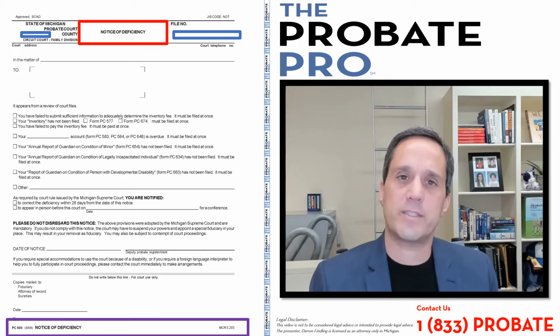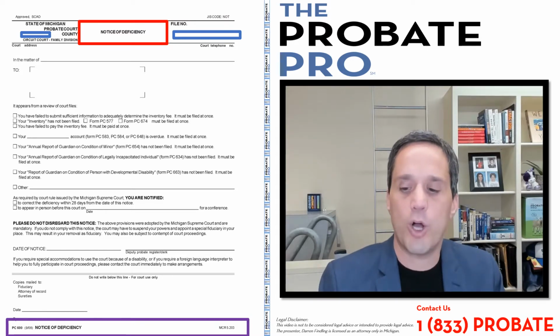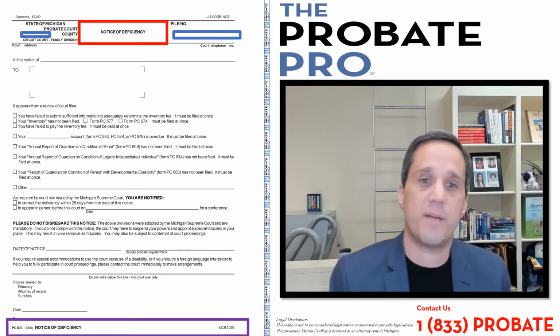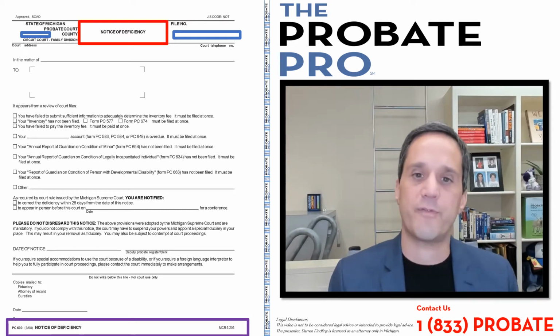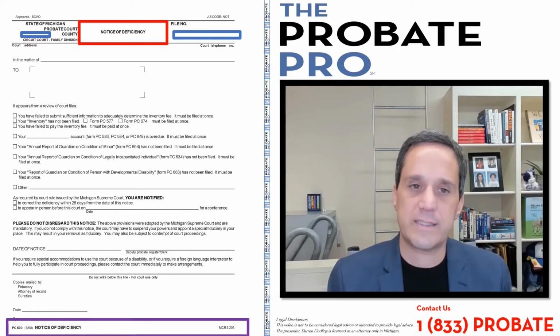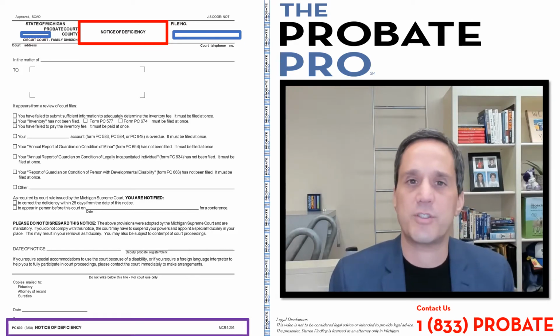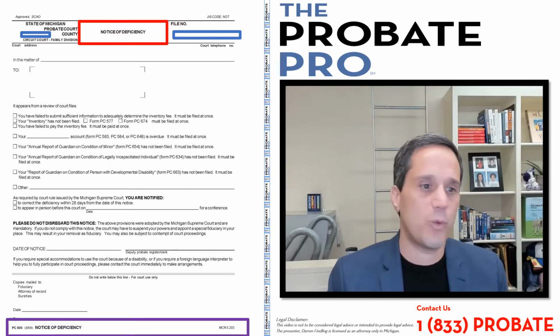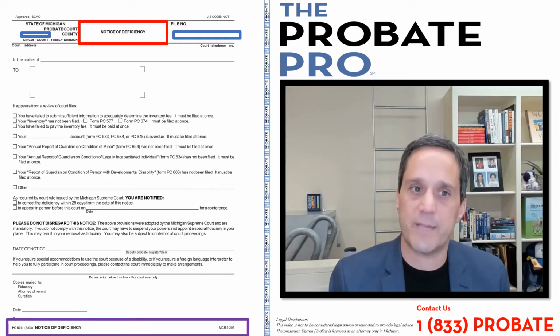Also, one of the requirements under the court rule is for the court to not only notify you of the deficiency, but also to notify sureties, bonding companies, if there are any sureties involved. So this particular form, if you receive it, take it seriously and respond to it. Don't ignore it. So let's understand how it's used and what it may apply to depending on the various contexts that you would receive it.